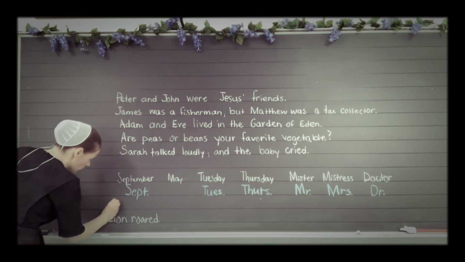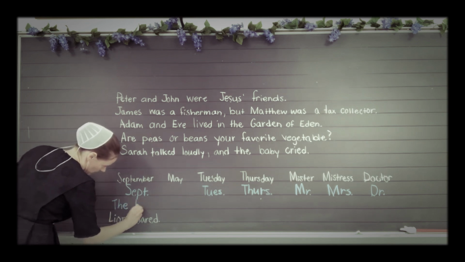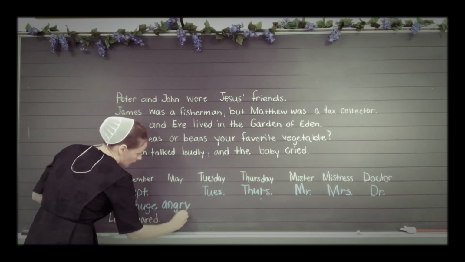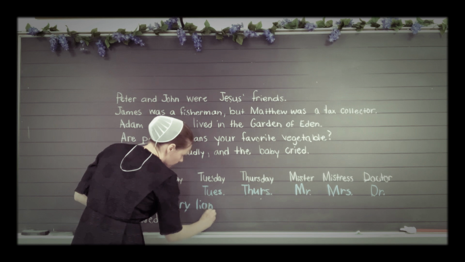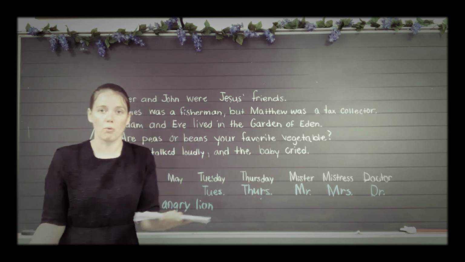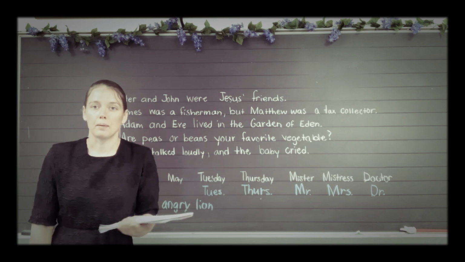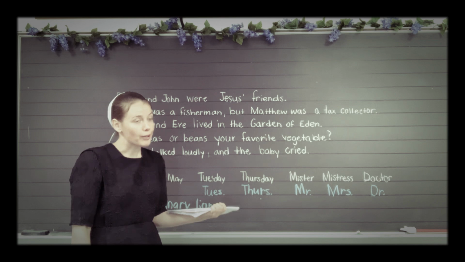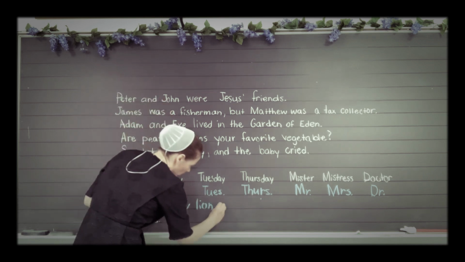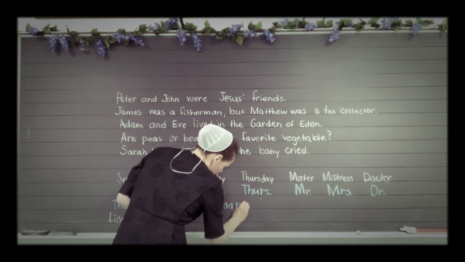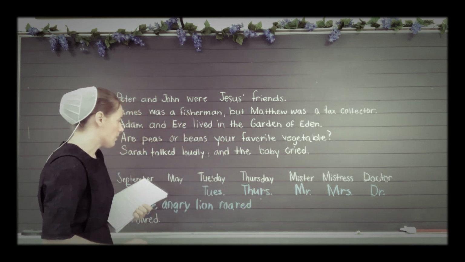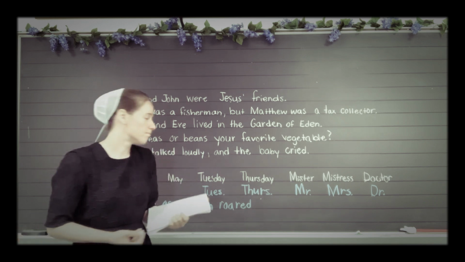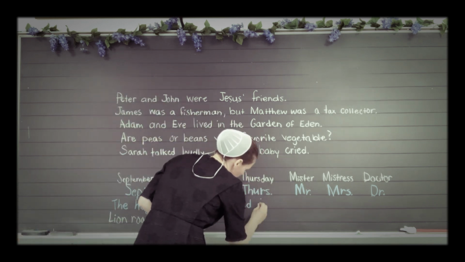So the huge angry lion. And then we could write roared after that. And then let's think about when he roared or where he roared. Well, maybe we could say when he saw the man with a gun. That might make him mad.